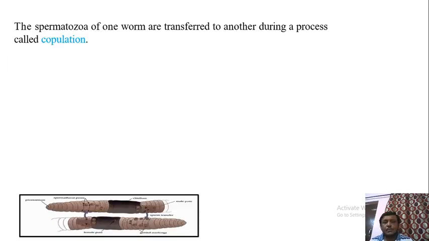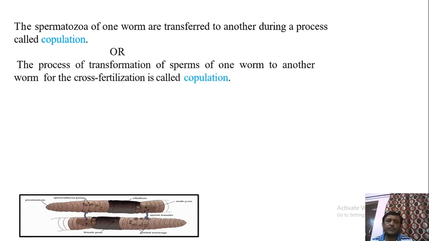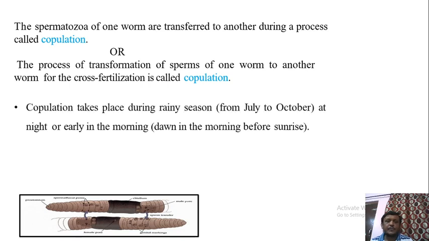The process of copulation is the process of transfer of spermatozoa from one organism to another organism. The transfer of sperm of one worm to another worm for the purpose of cross fertilization is known as copulation. Copulation takes place during the rainy season, that is from July to October, at night hours or in the early hours of the morning before the sunrise.